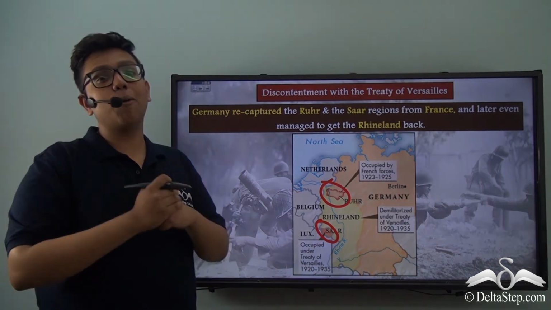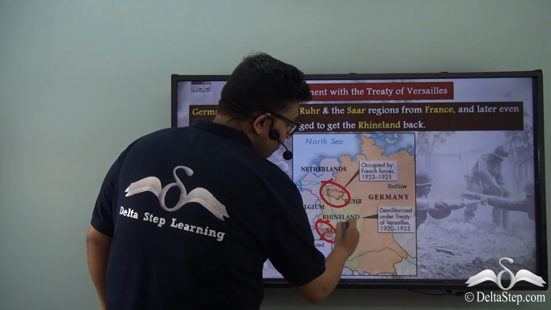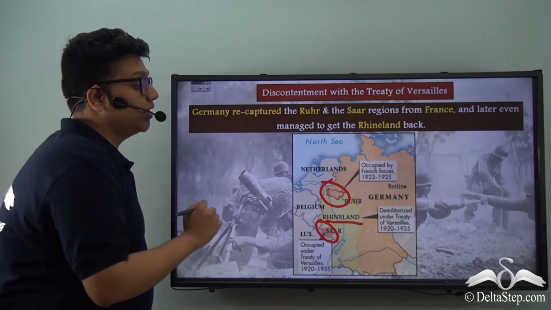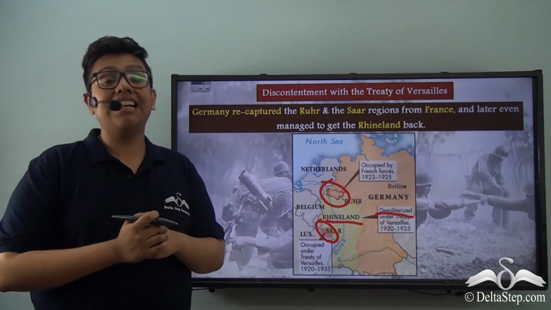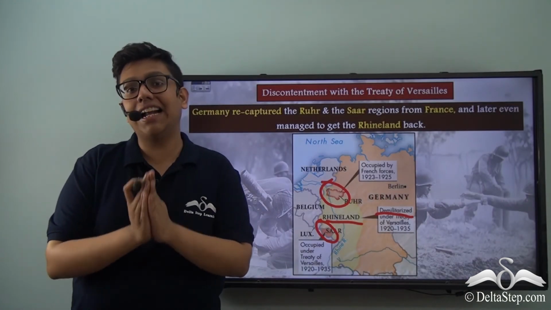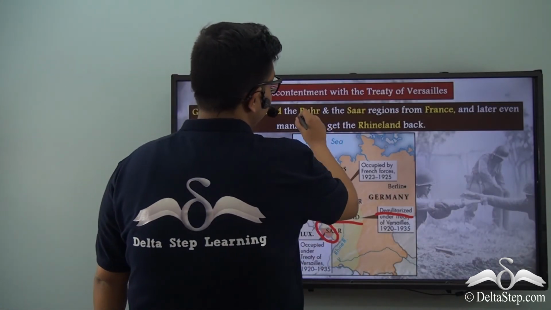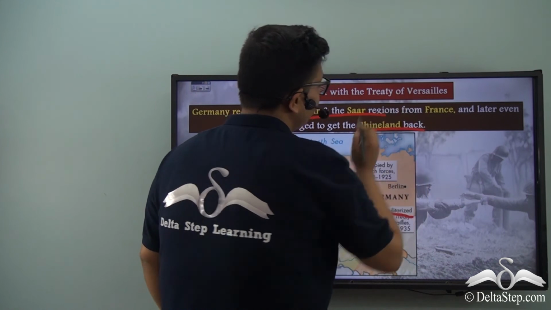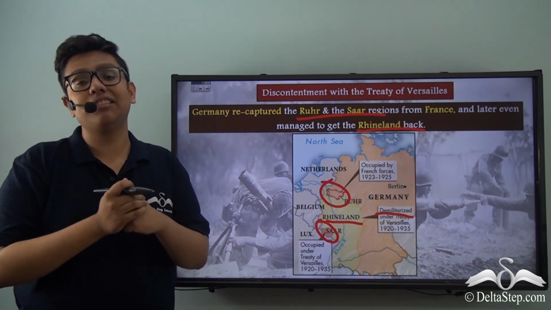But Hitler did not want to stop here. He knew that German pride was lost the day the Rhineland region of Germany, an extremely important border region between France and Germany, was demilitarized by the Treaty of Versailles. And therefore Hitler knew that to restore pride, he had to get the Rhineland back and put his own forces there, which he finally did when he sent his troops to march into the Rhineland and effectively occupy it back. Thus we see that Germany recaptured the Ruhr and the Saar regions from France and later even managed to get the Rhineland back. All of these, of course, were in direct defiance of the Treaty of Versailles, which had taken away most of these regions from Germany.